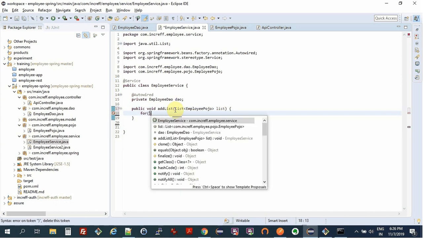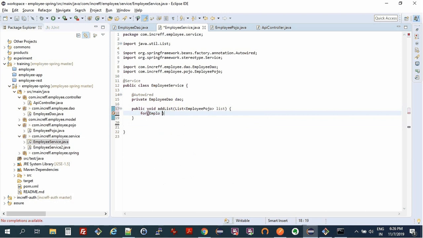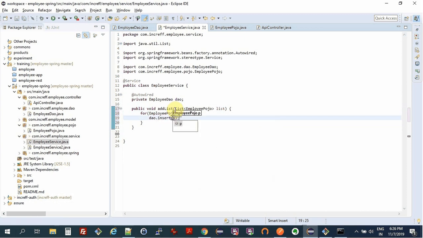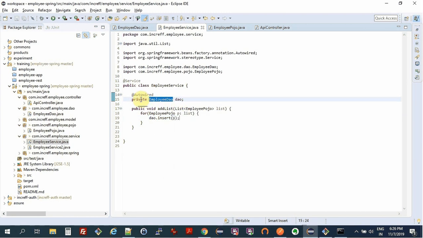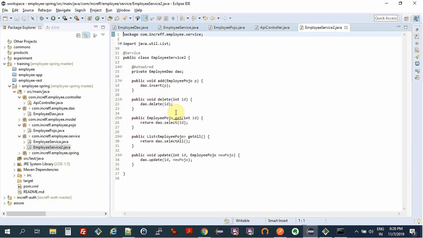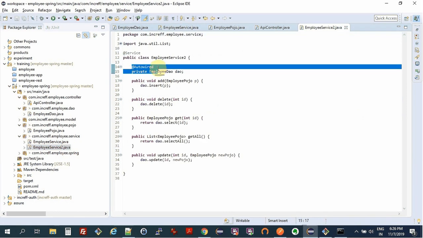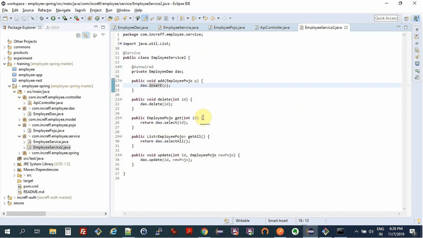And so you can do something like for employee Pojo P in the list da dot insert p, right? And so I don't need to worry about instantiating employee DAO. I don't need to worry about managing singletons. Using the at auto wired, Spring automatically creates an instance of it and then assigns this variable to that singleton object.